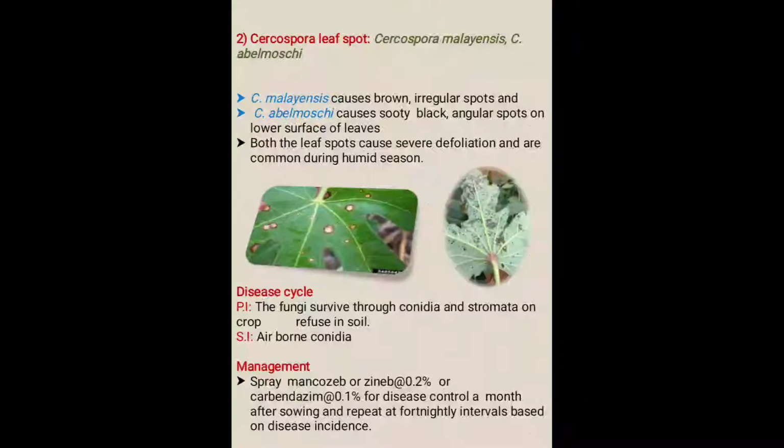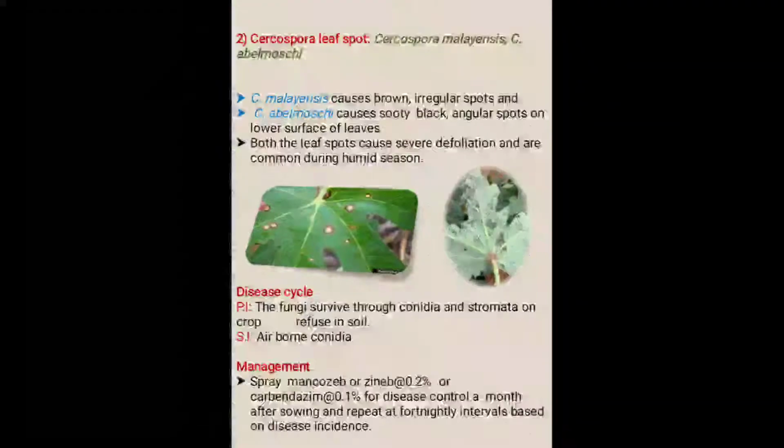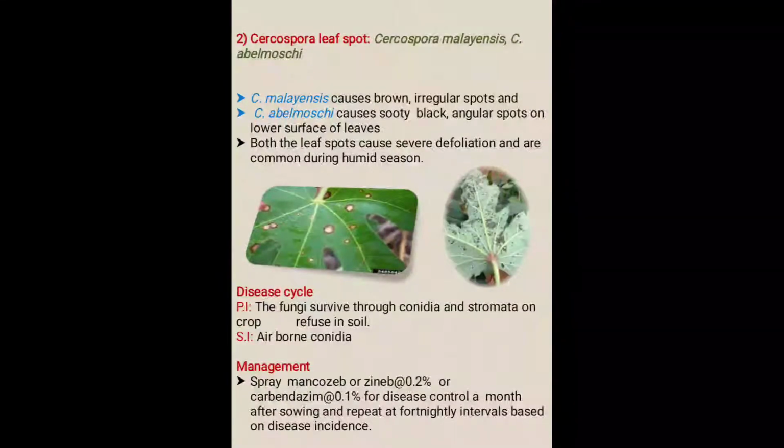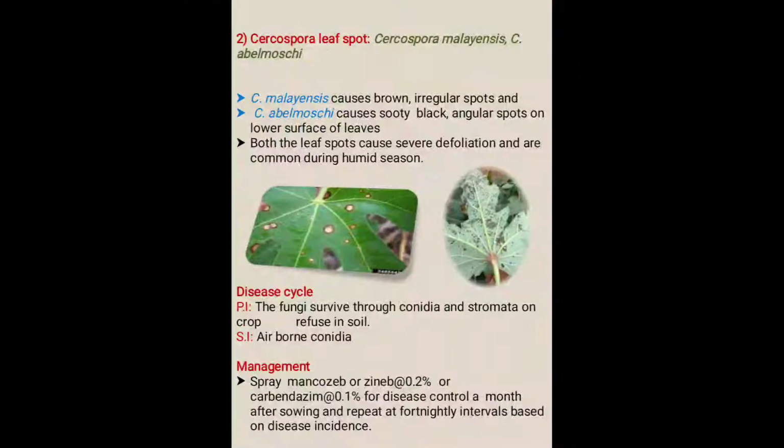Disease cycle. Primary infection: the fungi survive through conidia and stomata on the crop. Then secondary spread, or secondary source of infection, is airborne conidia. Let me discuss the management.